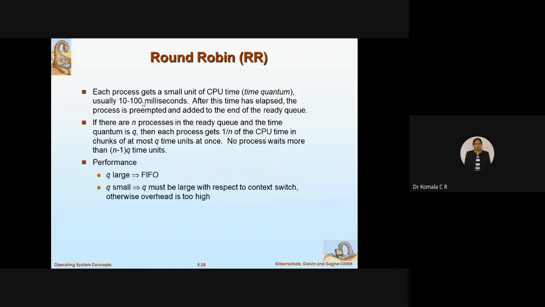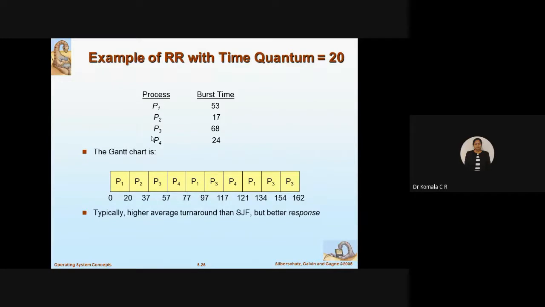So here, what will we do now? Whatever the time quantum is defined, that will go on giving each process the CPU time. I have taken 20 slots. First 20 slots for P1, then at that particular instant I'll postpone P1, and continue with the next process. That will continue. Shall we discuss it here with an example?